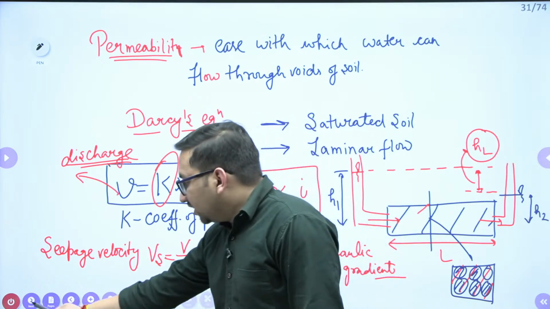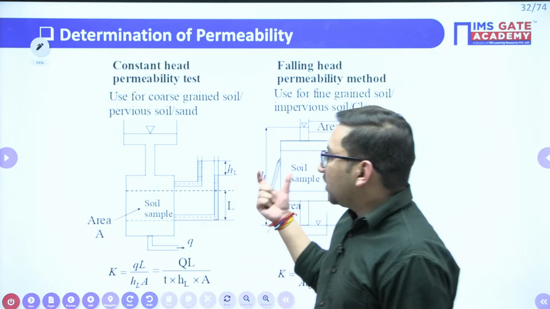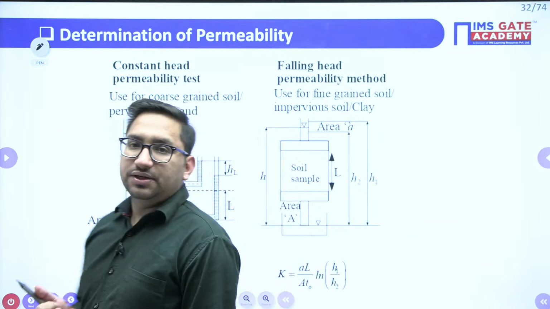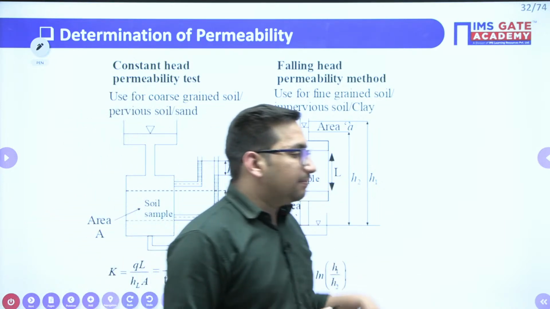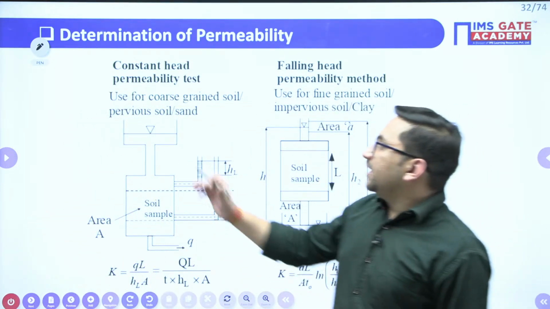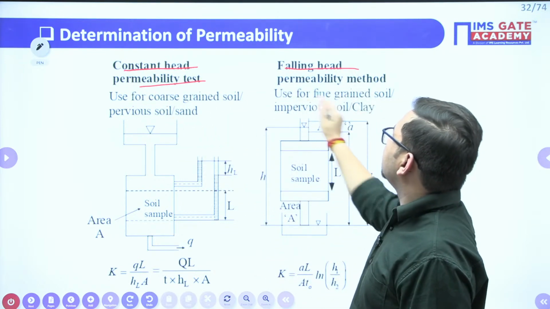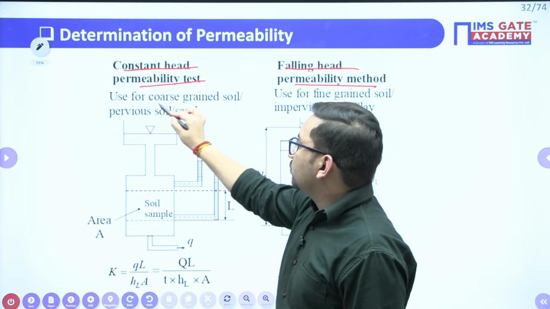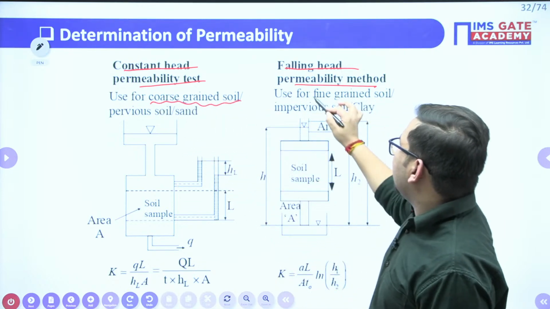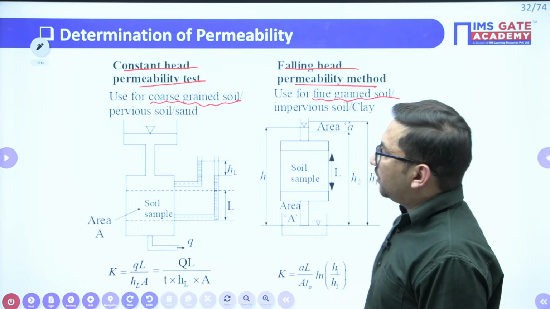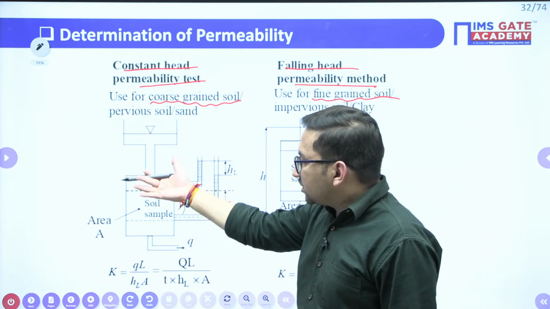Now, from the determination point of view, we have two methods to calculate the permeability. These are our lab methods. One is your constant head permeability test. Second is your falling head permeability test. The first test we use for coarse grained soil, and the second test is for fine grained soil, right? What we do is mainly provide a constant head through the soil.